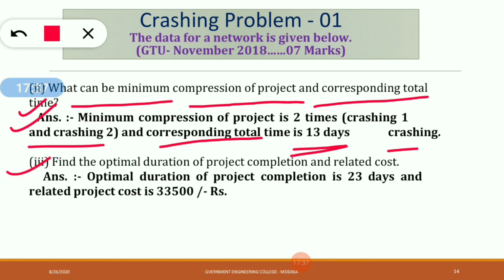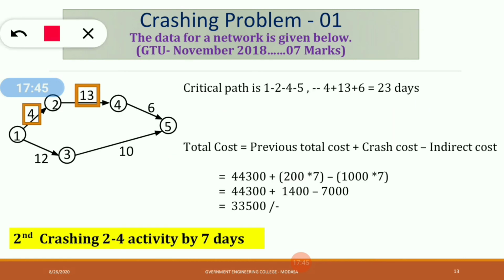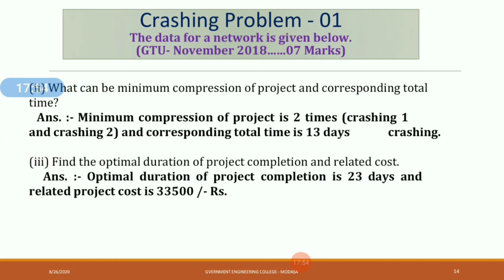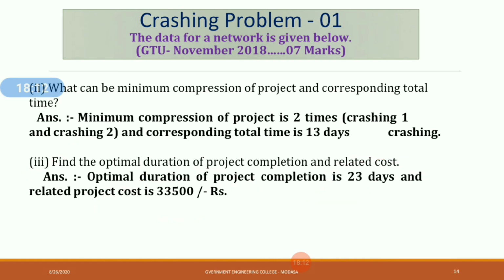completion and related cost. So the optimum duration of the project completion is 23 days. Okay, here see, this is the 23 days. In the second crashing, your project will be completed in 23 days and associated cost 33,500 rupees. So your answer would be, the optimum duration of the project completion is 23 days and the related project cost is 33,500 rupees. Okay, so here I just end this example as well as the lecture.